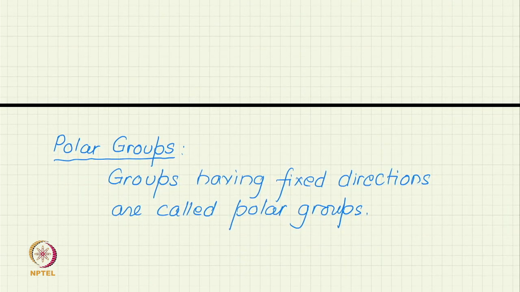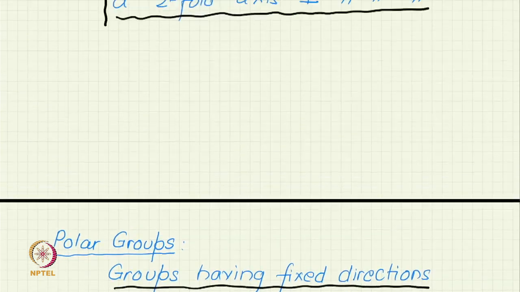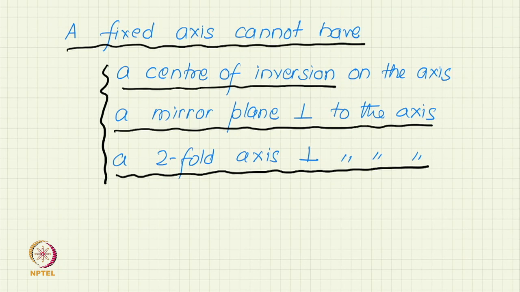Based on this, we come to the classification of polar groups, which are groups having fixed directions. So, only groups having fixed directions are called the polar groups. Here, of course, we saw that a fixed axis cannot have these symmetry operations.